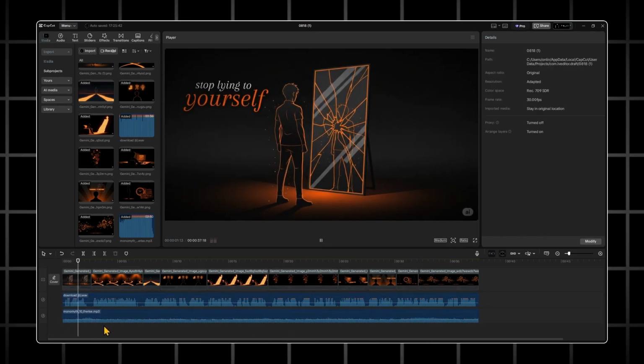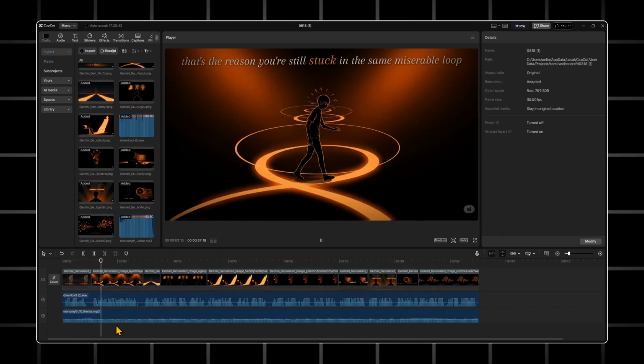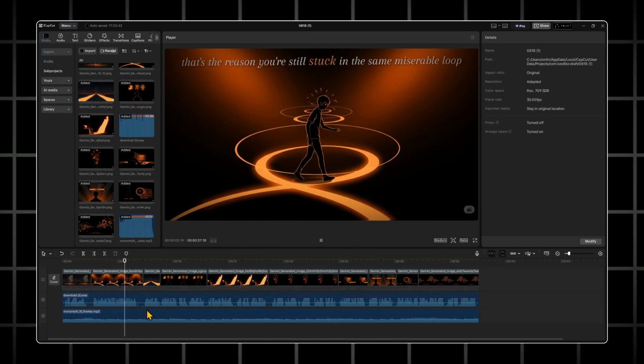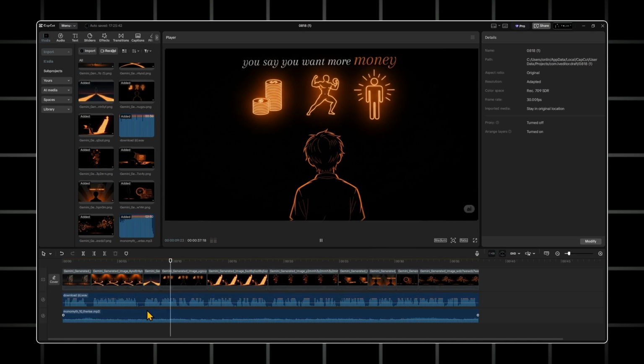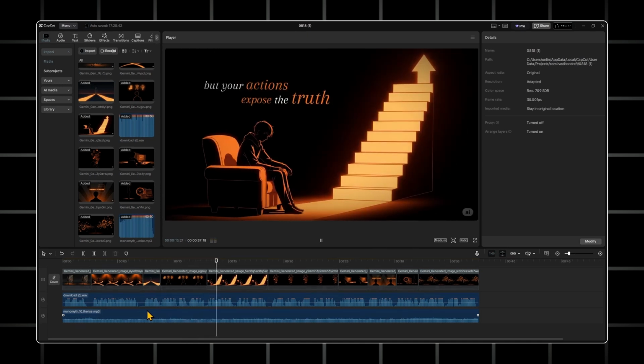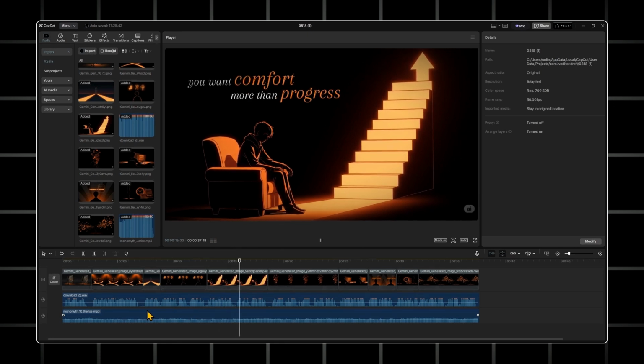Stop lying to yourself. That's the reason you're still stuck in the same miserable loop. You say you want change. You say you want more money, better health, real confidence. But your actions expose the truth. You want comfort more than progress.